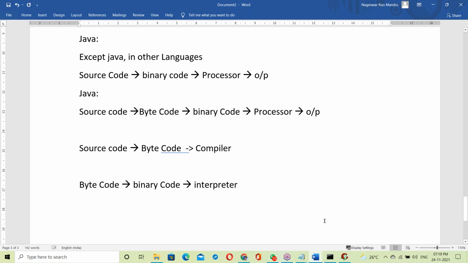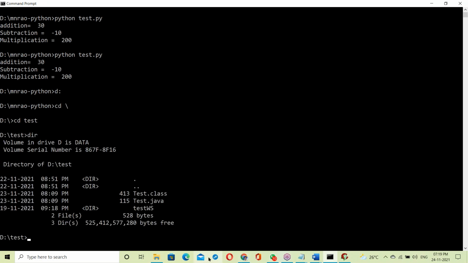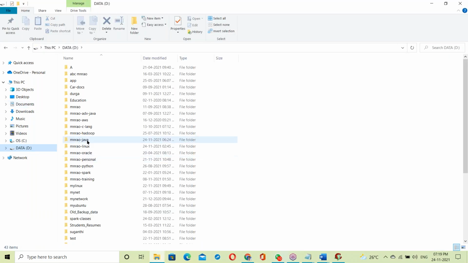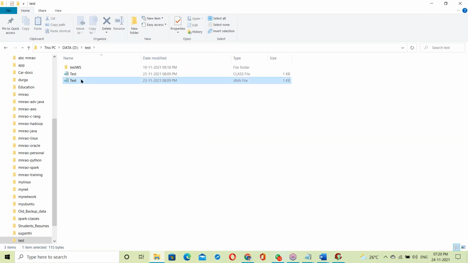Let me show a Java example also. Go to the D drive, cd test directory. In the D drive, there is a test folder, and in the test folder, some Java program is there.